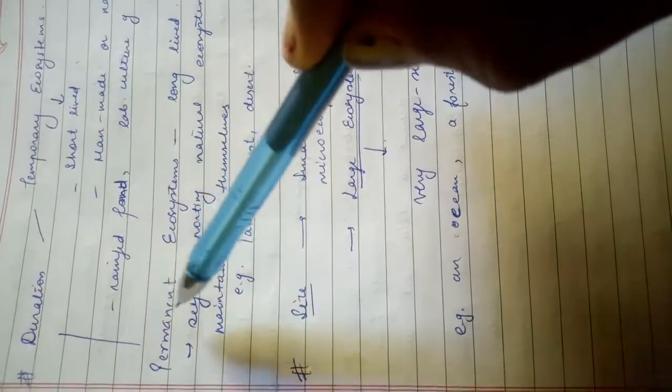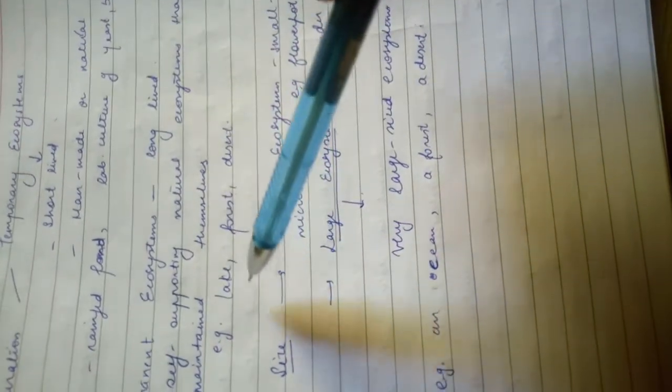Next, we have types on the basis of duration. These are temporary ecosystems or permanent ecosystems. Temporary ecosystems are short-lived. These are man-made or natural both. Example, rain-fed pond and lab culture of bacteria. On the basis of long duration, it is a permanent ecosystem. These are long-lived, self-supporting natural ecosystems that maintain themselves, for example lakes, forests, deserts.